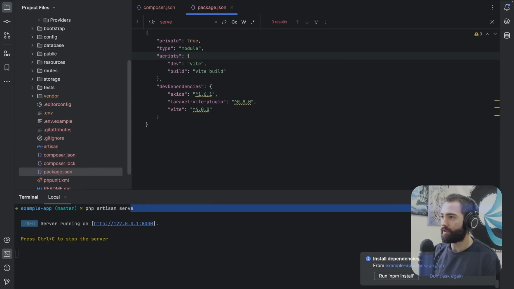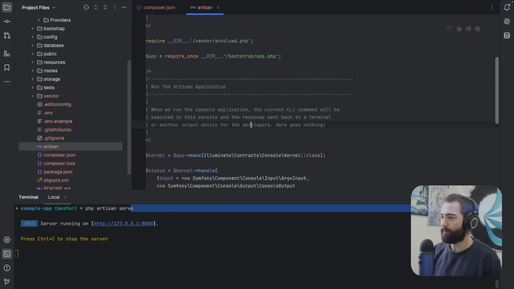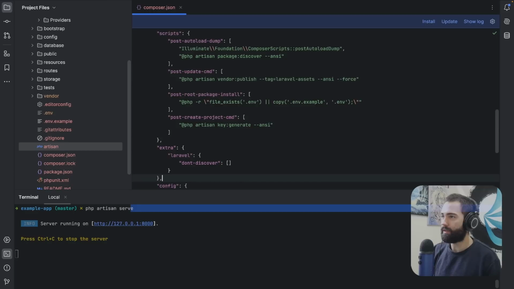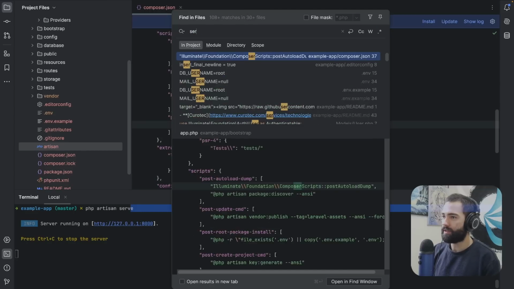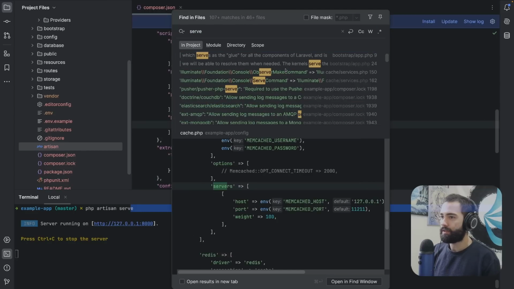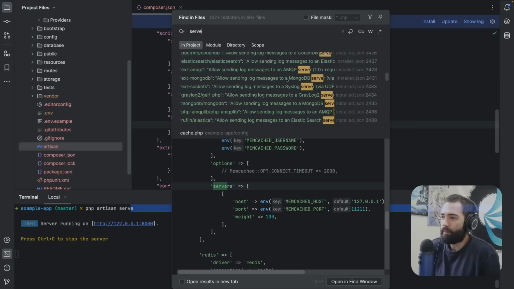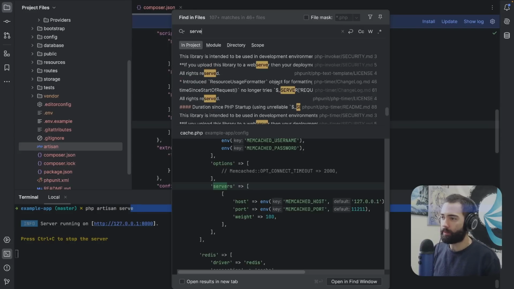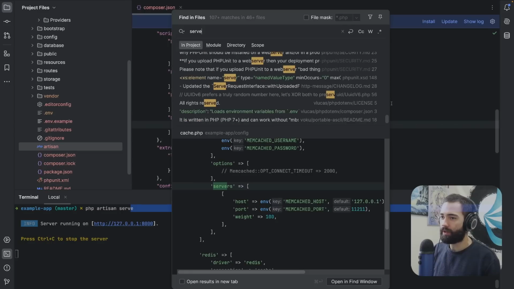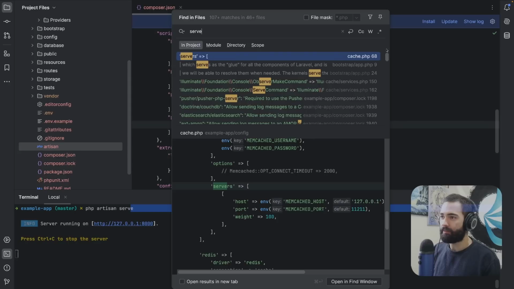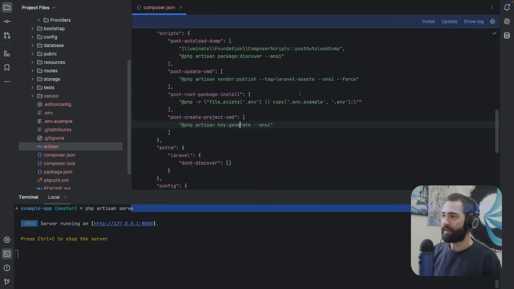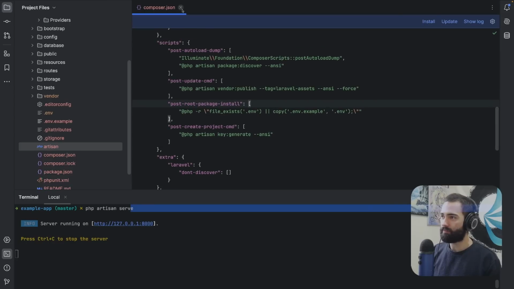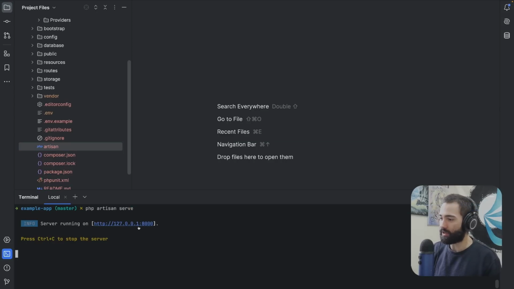Package.json? Serve? No. Serve in here. Let's see, serve. I'm expecting to see some kind of script definition. Maybe it's just an argument that I'm providing to the internal tooling. So if I don't see some kind of key-value, key serve on the left and on the right hand side what we're executing, then I don't see anything like that. So I'm going to assume that it's just some internal tooling that is going to start executing the server.